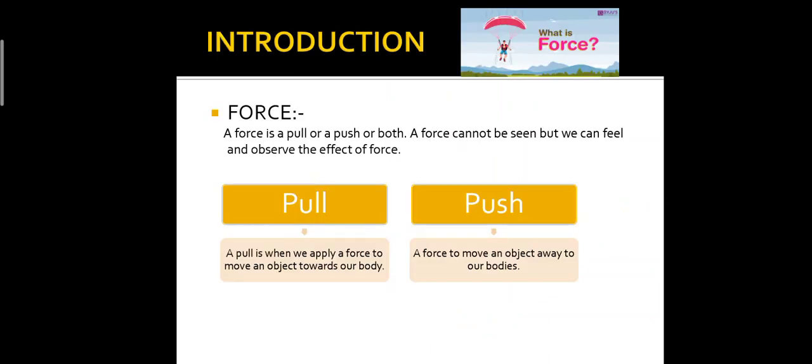Now, what is force? A force, in general, is a pull or a push or both. A force cannot be seen, but we can feel and observe the effect of force. We all know that force is not visible, but we can sense it in two ways, pulling or pushing. Now, the question arises, what is a pull? A pull is when we apply a force to move an object towards our body, and a push is a force to move an object away from our body.